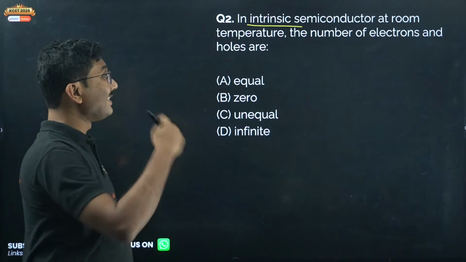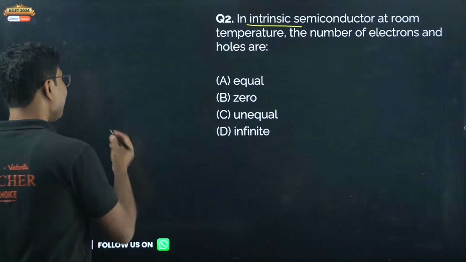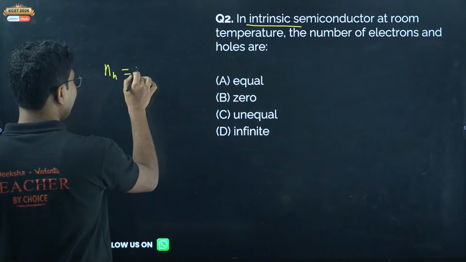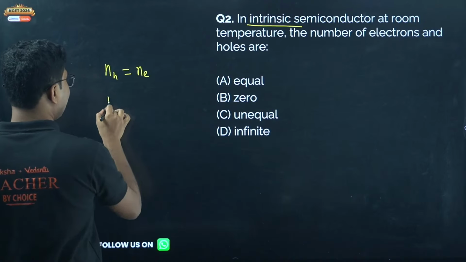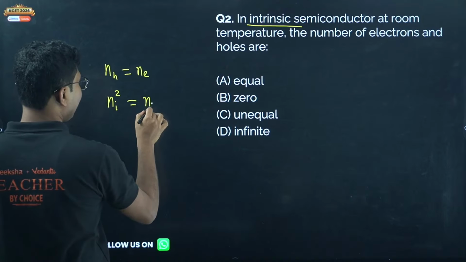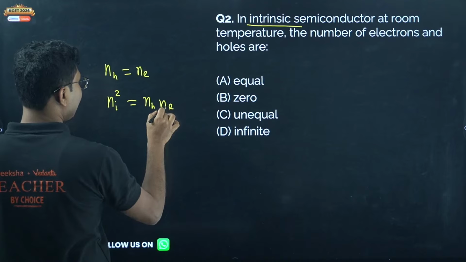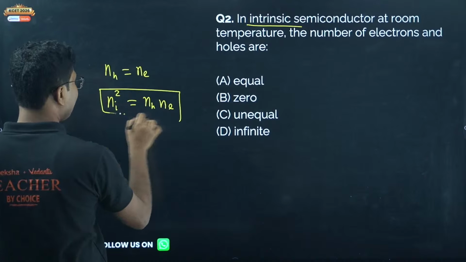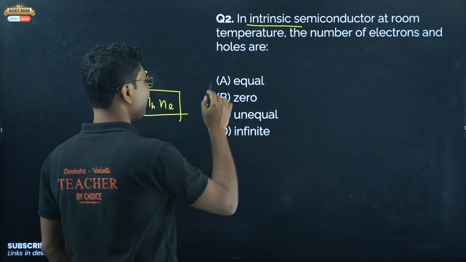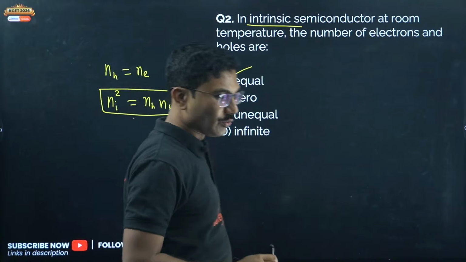Next question, the intrinsic semiconductor. Intrinsic semiconductor means number of holes must be equal to number of electrons, and intrinsic density is given by Ni square is Nh into Ne. If you are preparing for any competitive exam, remember this formula, not for tomorrow's exam. So answer is equal.